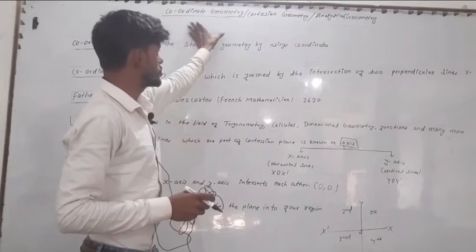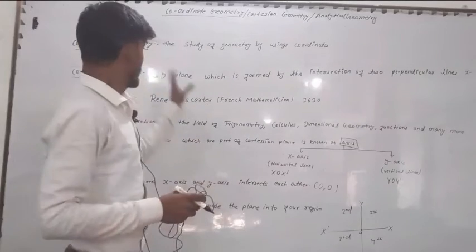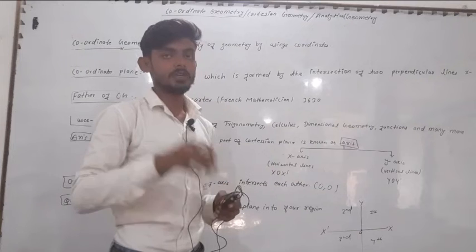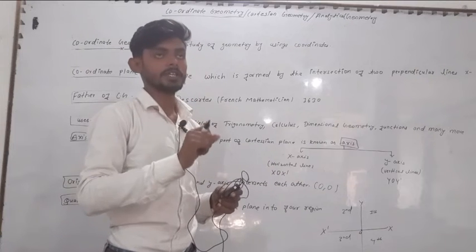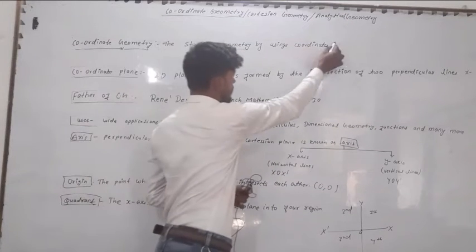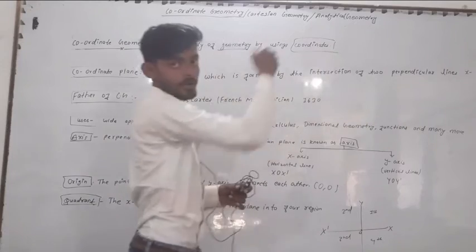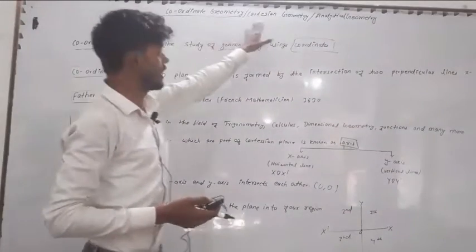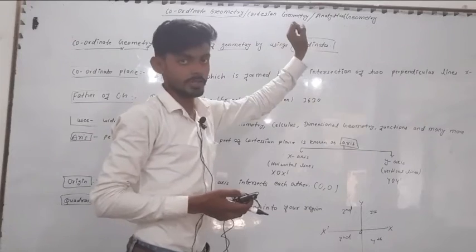First question is, what is coordinate geometry? Coordinate geometry is the study of geometry by using coordinates. Actually, coordinate geometry is the branch of mathematics in which we study geometry with the help of coordinates. Coordinate geometry is also known as analytical geometry and Cartesian geometry.